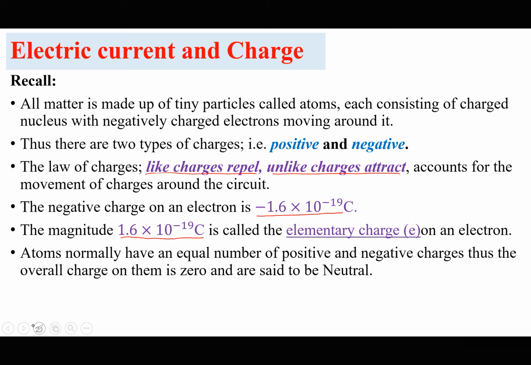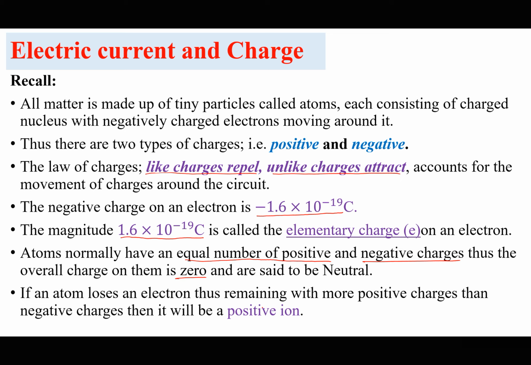You might have mentioned somewhere that atoms normally have an equal number of positive and negative charges. Therefore, the overall charge on them is always considered to be zero. So when we talk about an atom, we are actually referring to a particle with zero charge overall, because they always have an equal number of positive and negative charges. If an atom loses an electron, thus remaining with more positive charges than negative charges, then it is normally said to be a positive ion. You mentioned that in chemistry.